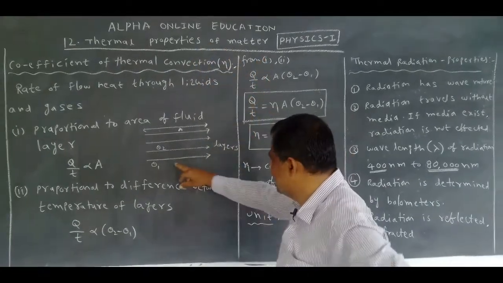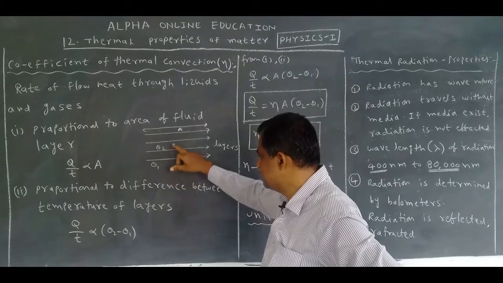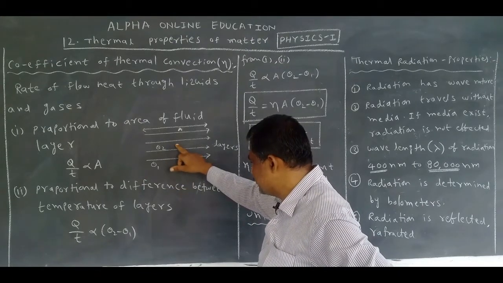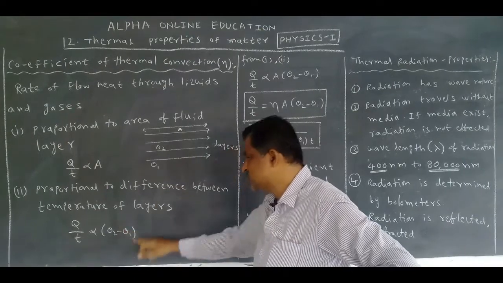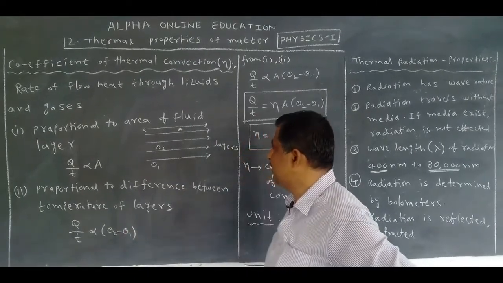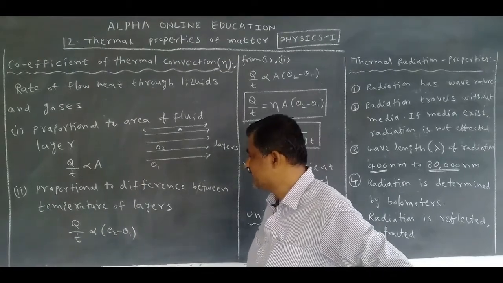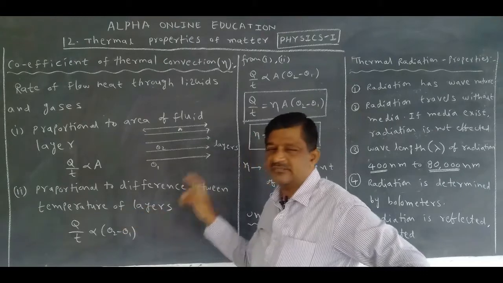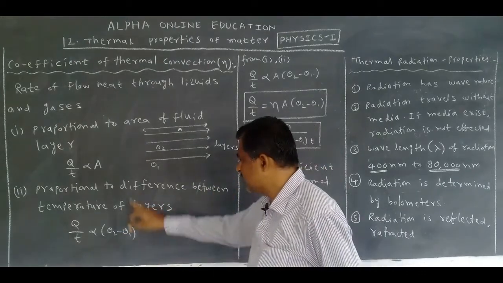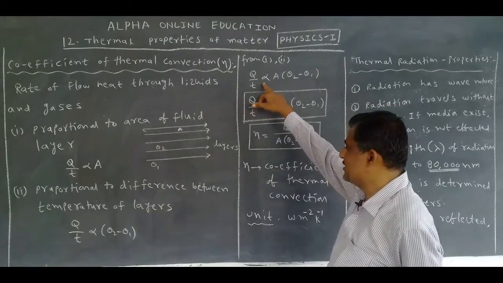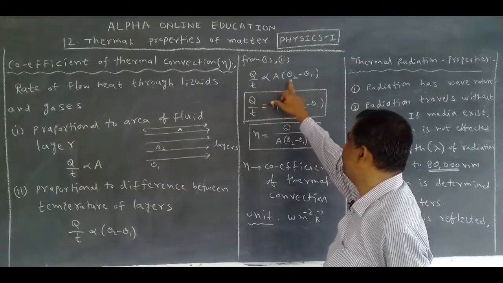That's why this layer temperature is theta 1, this layer temperature is theta 2. So theta 2 minus theta 1. The second factor: the rate of flow of heat is proportional to the difference between the temperature of the layers.